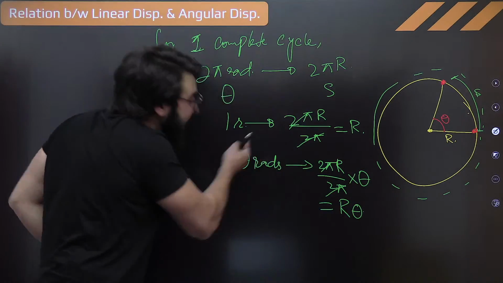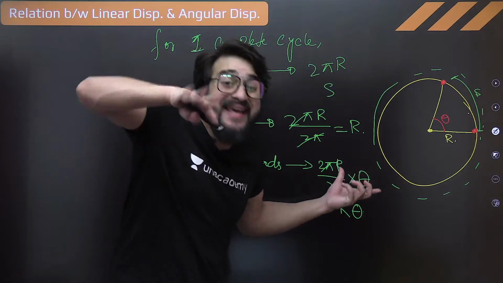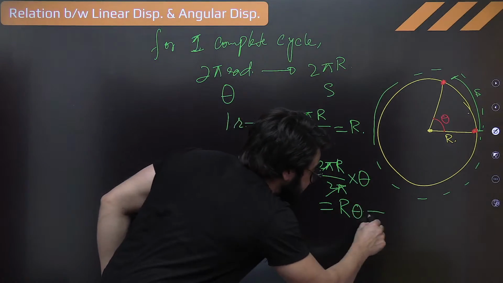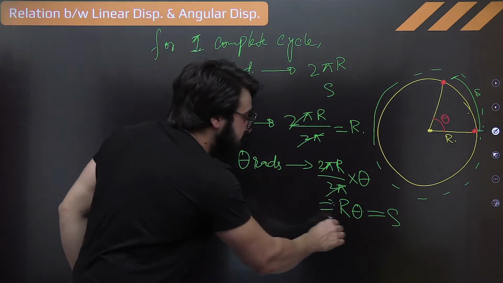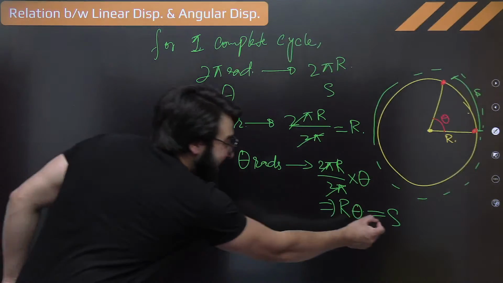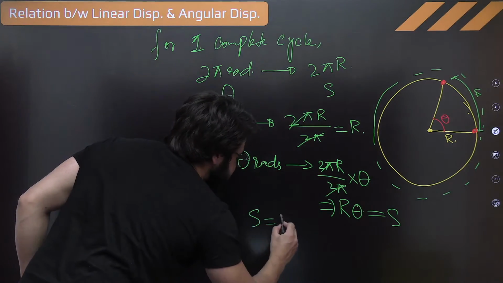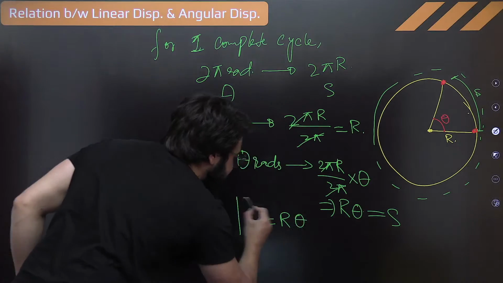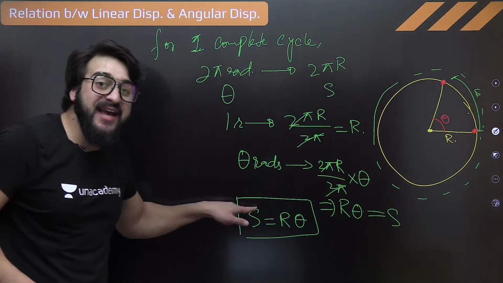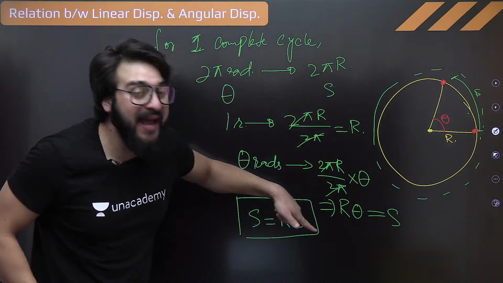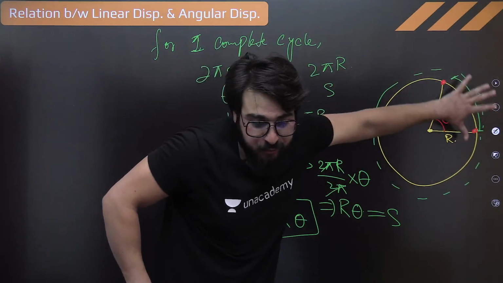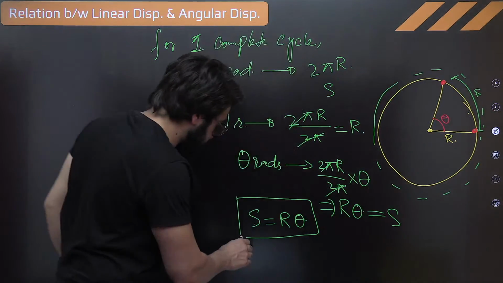So for theta radians, it has covered this much linear displacement. So can I say this is nothing but linear displacement S? 100%, linear displacement S. So what is the relation coming out to be? You are saying, sir, S is equal to r theta is the relation coming out to be. So this is the relation between linear displacement and angular displacement in case of circular motion. How many of you got the feel of this one? Okay.